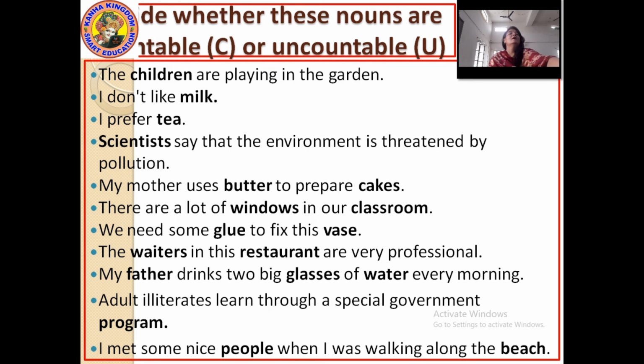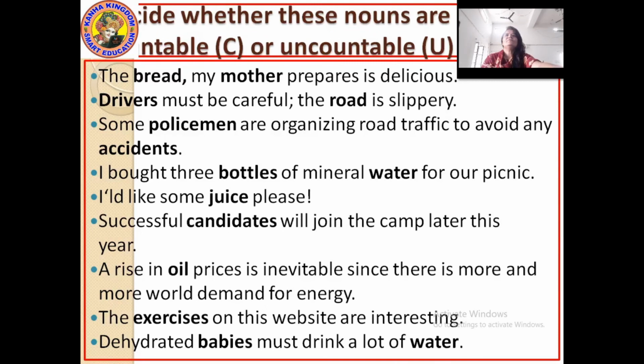Okay, so here we have completed this exercise. Let's move to the next exercise, which is again the same, continuing with the same. In this we have completed 11 sentences. In the next we are going to see more sentences. Okay, so let's see. Now moving further with the exercise.